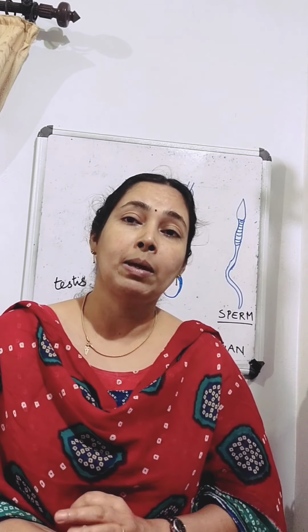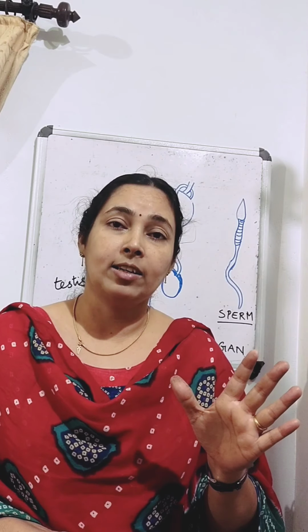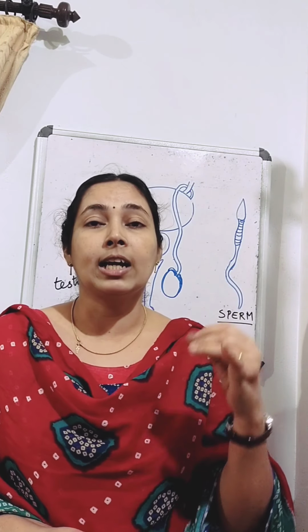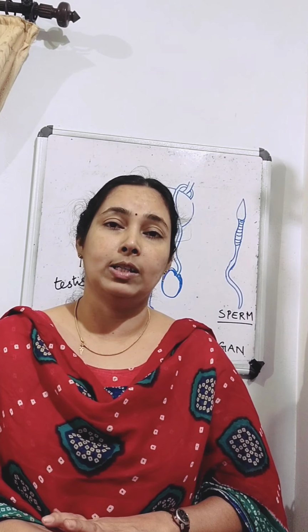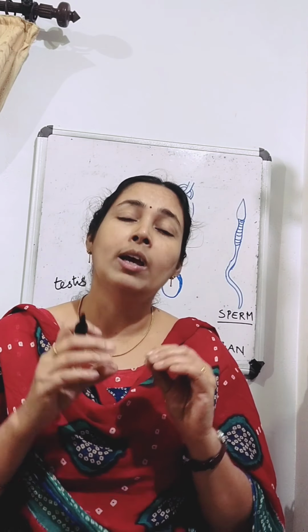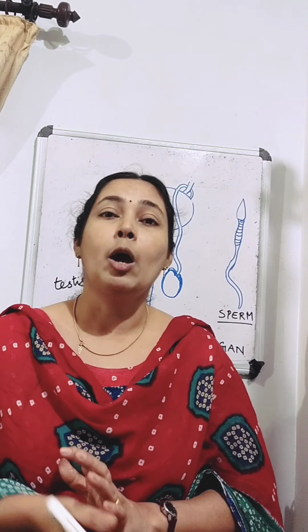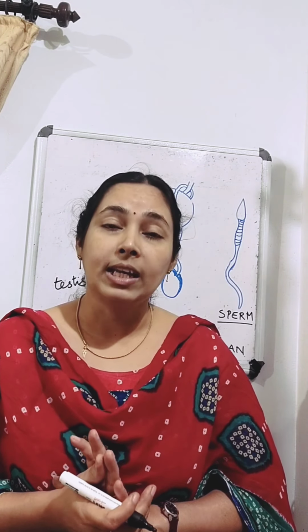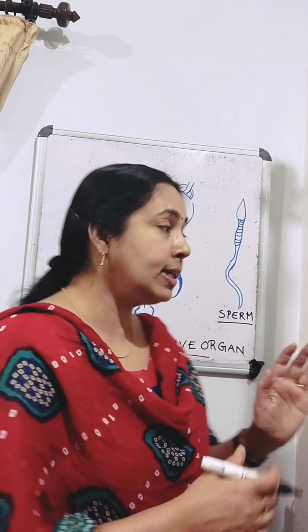This male gamete is a single cell, only one cell, and this single cell contains all the cell components. It is very small; we cannot see it with our naked eye. We have already discussed its shape. It has a head, a middle part, and a tail.